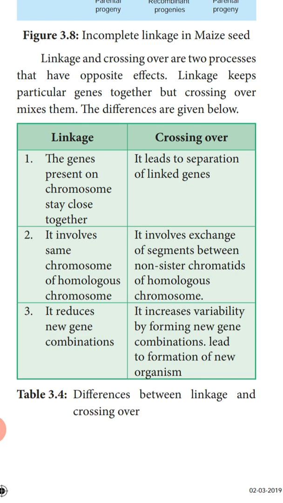Linkage reduces new gene recombination. If there are linked genes, that will result in less recombination, whereas crossing over increases variability by forming new gene combinations and leads to the formation of new organisms. So recombination is less in linkage, whereas recombination is more in crossing over.